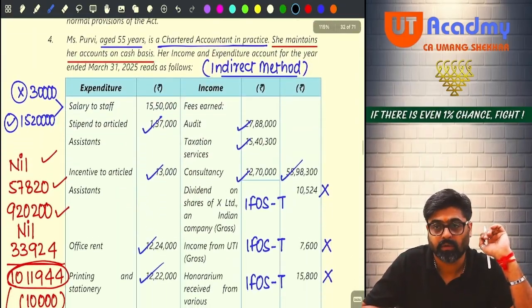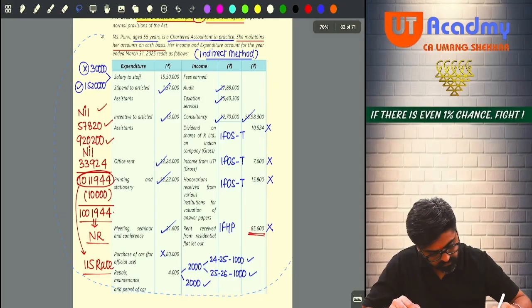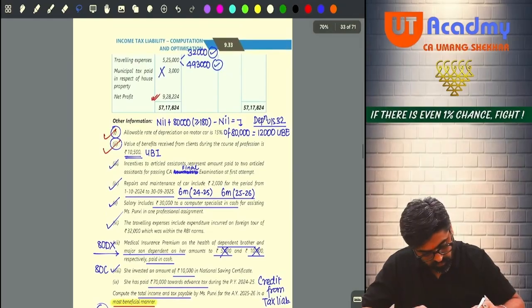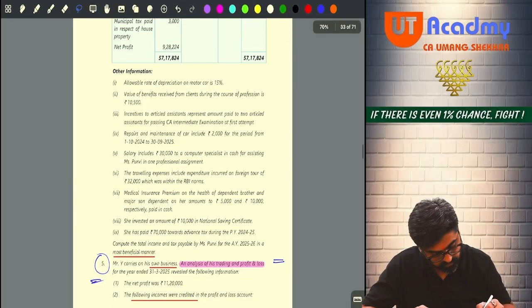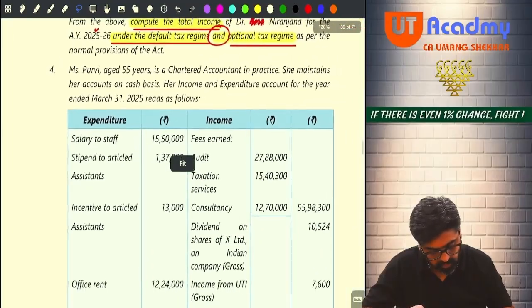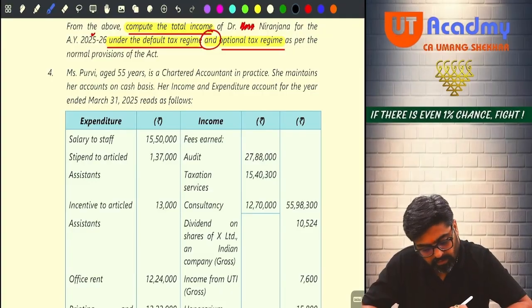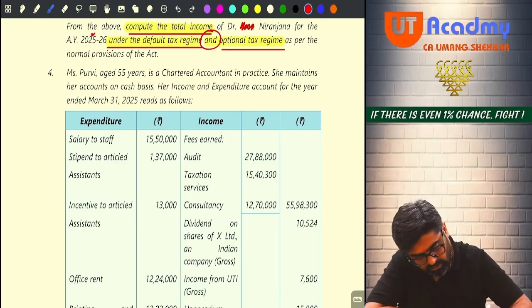This question is also good. Important. Mark this question important. Question number 4 also. The size of the question, very big. So, Miss Purvi, aged 55 years, is a chartered accountant. Age is 55 years, huh? If her age is 55 years, meaning that she is not a senior citizen.